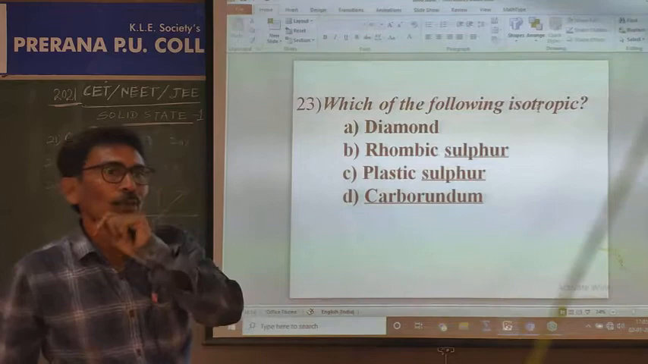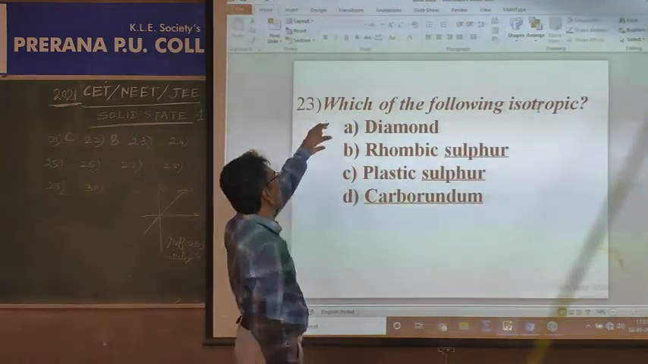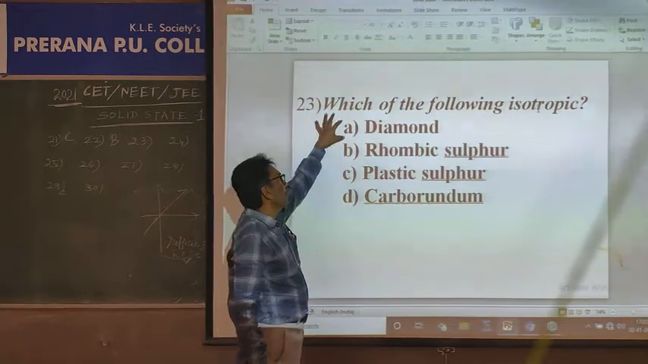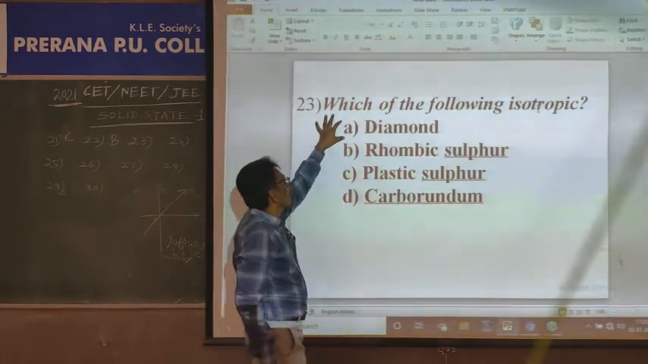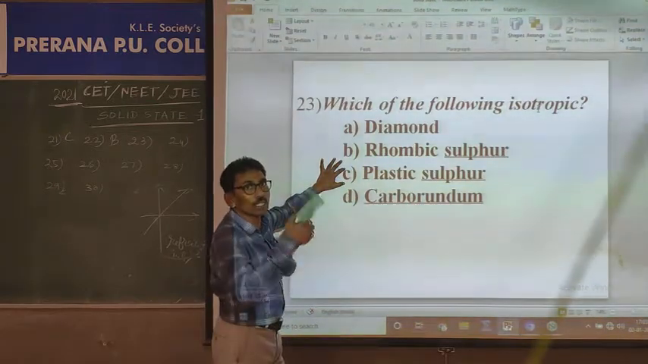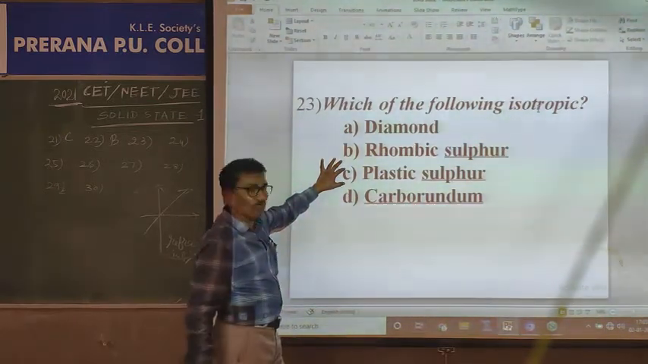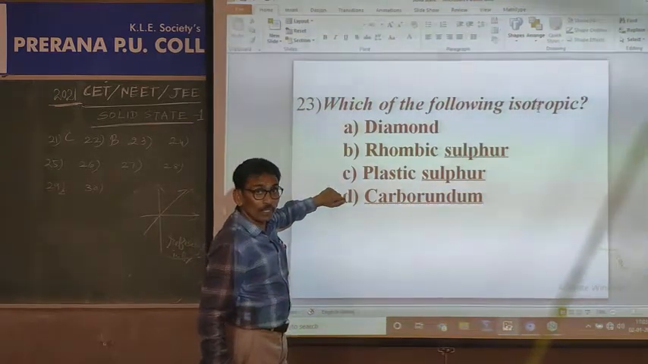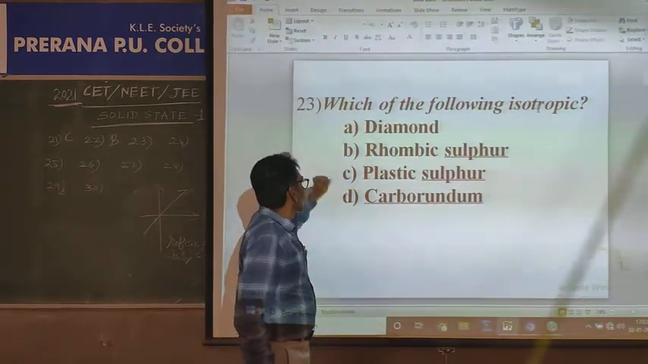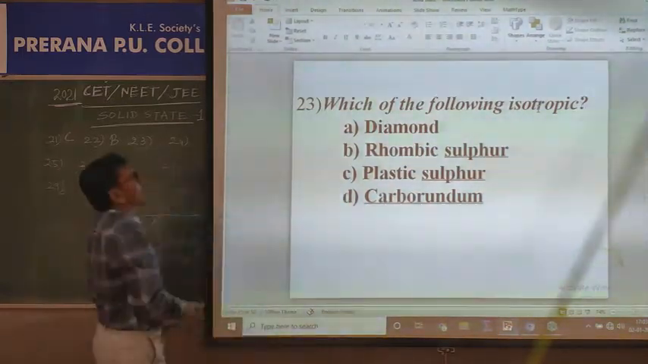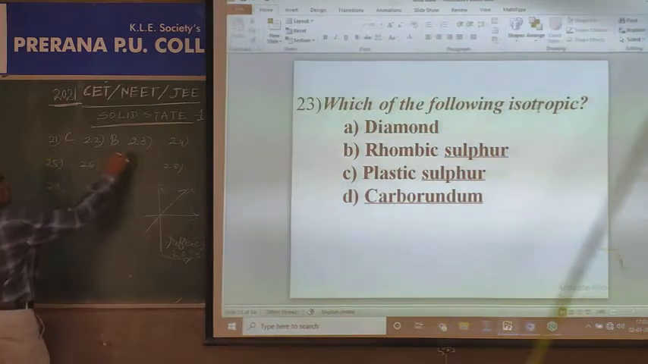of amorphous solids. So diamond is a crystalline solid, rhombic sulfur is a crystalline molecular solid, silicon carbide is a crystalline covalent solid, and plastic sulfur is an amorphous solid. This is the right answer. Carborundum, silicon carbide, is a covalent crystalline solid. So A, B, D are crystalline. C is amorphous. That is the right answer.